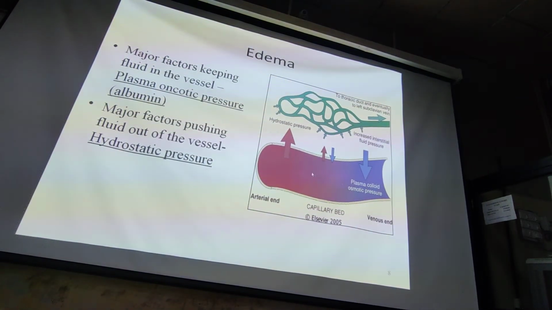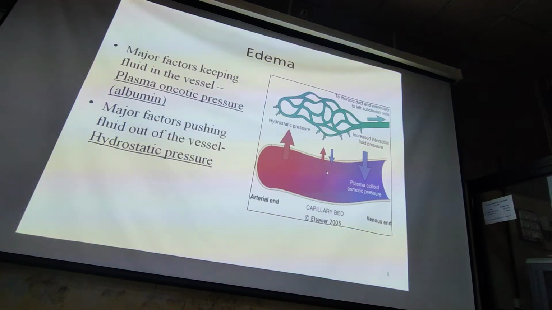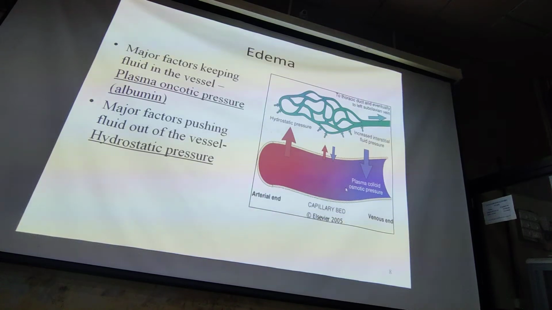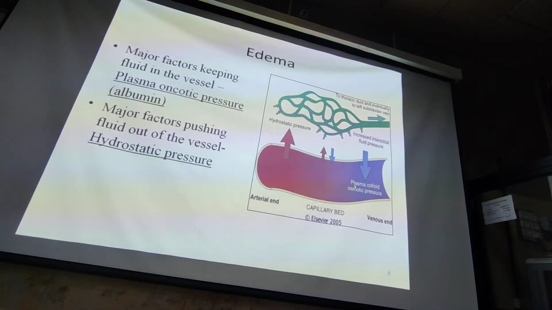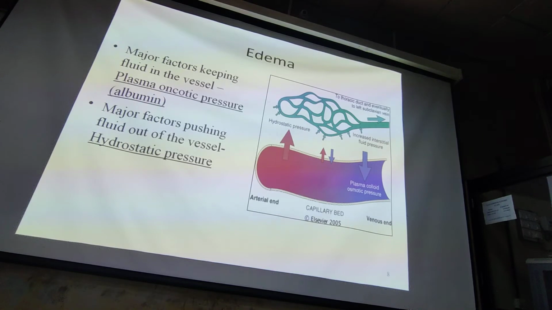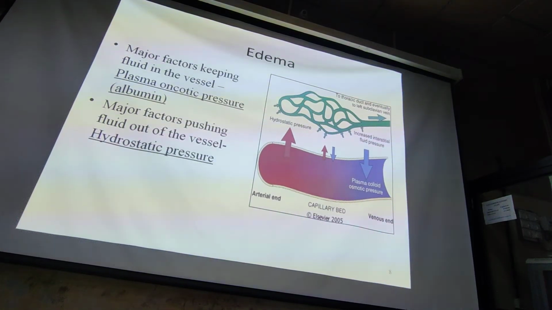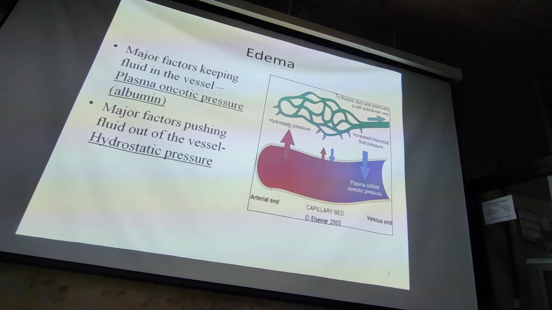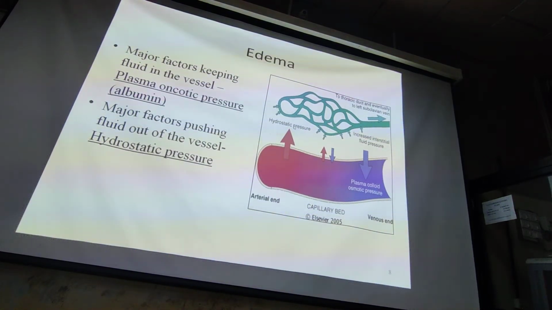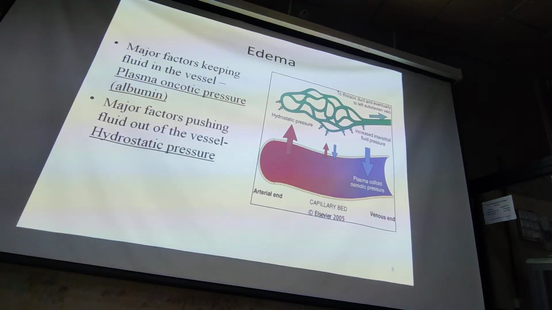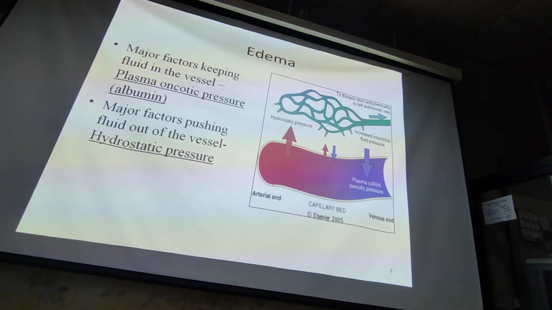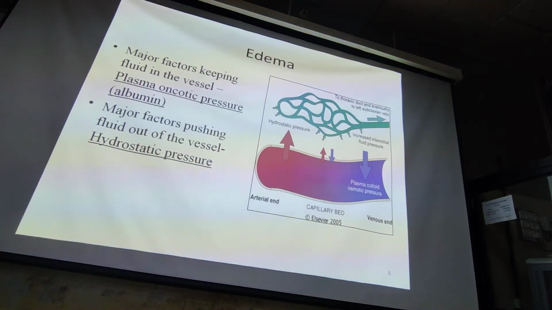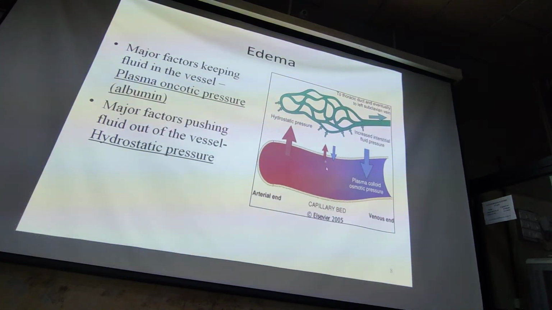Plasma is intravascular, in blood. So the plasma exerts oncotic pressure, it draws the fluid inside, or keeps the fluid inside the capillaries. And the opposing force is hydrostatic pressure, which moves the fluid outside the vessels. So physiologically there is a balance between these two forces.